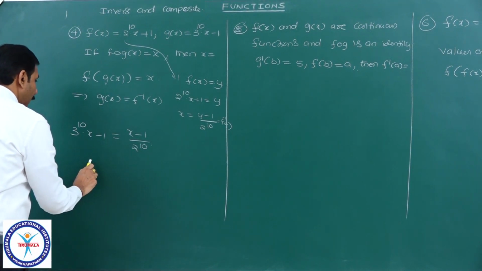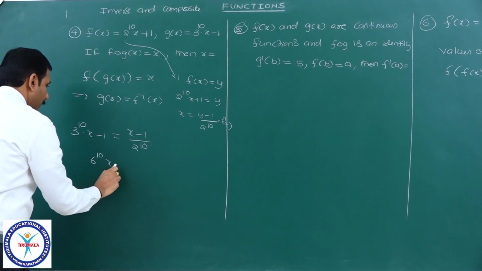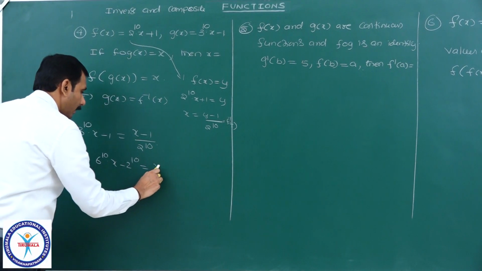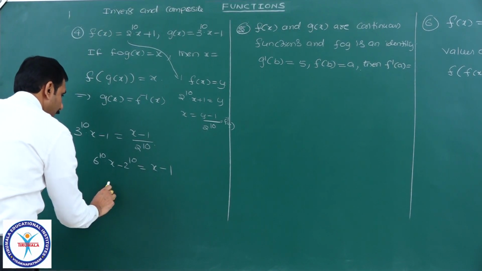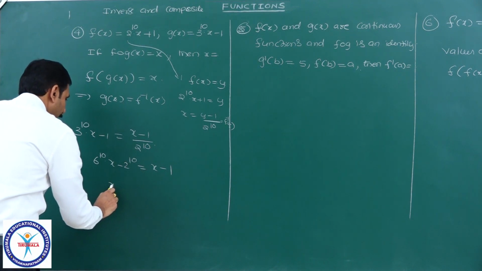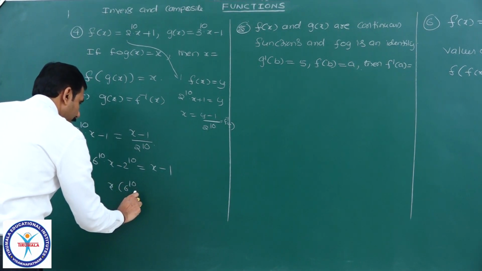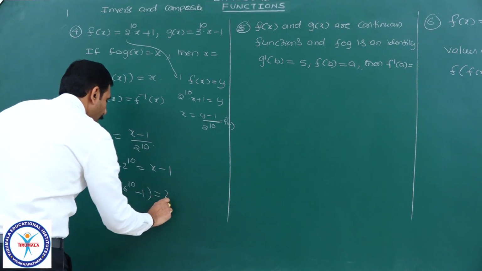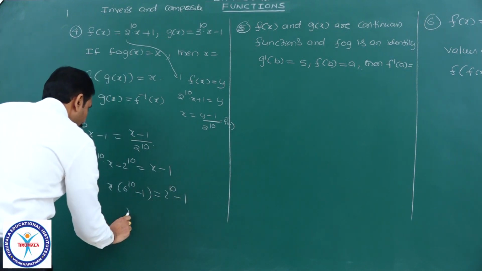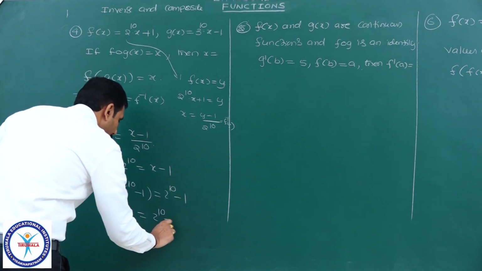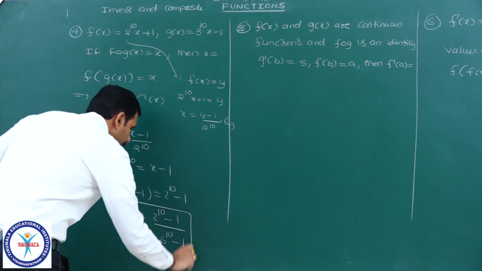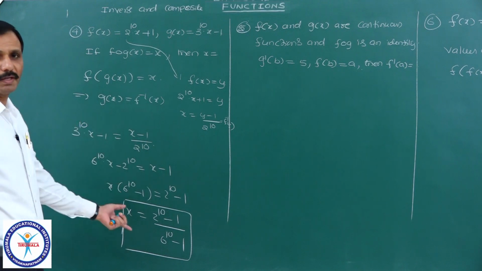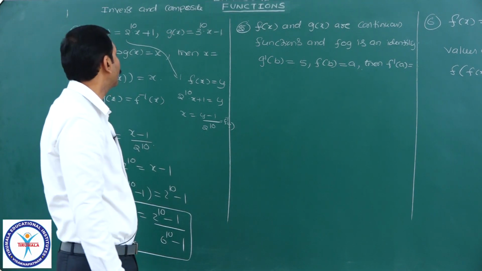Cross multiplication: 6 power 10 into x minus 2 power 10 is equal to x minus 1. Therefore, if I bring this x to this side, x into (6 power 10 minus 1) is equal to 2 power 10 minus 1, or x is equal to (2 power 10 minus 1) by (6 power 10 minus 1). That's all. See, so simple it is. JEE Mains question, this one.